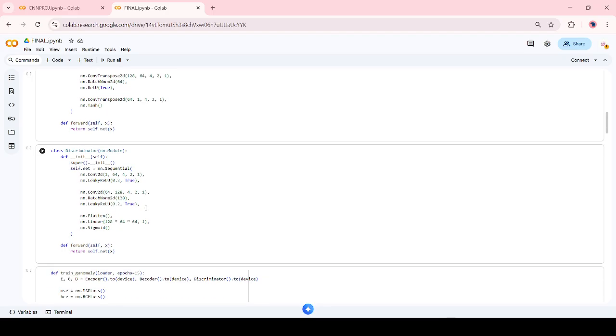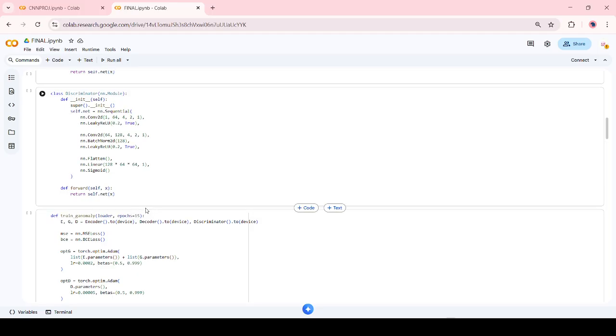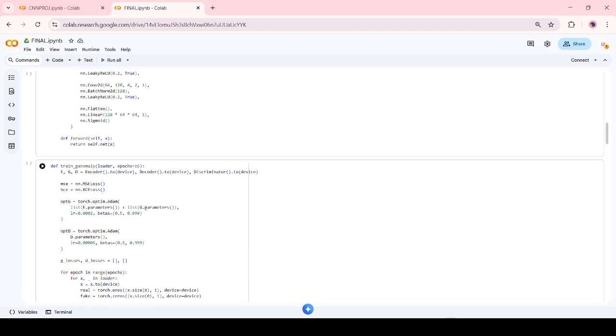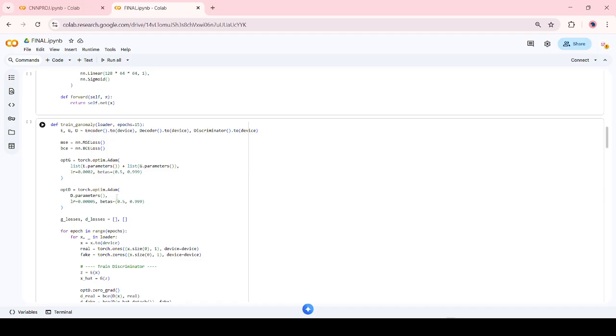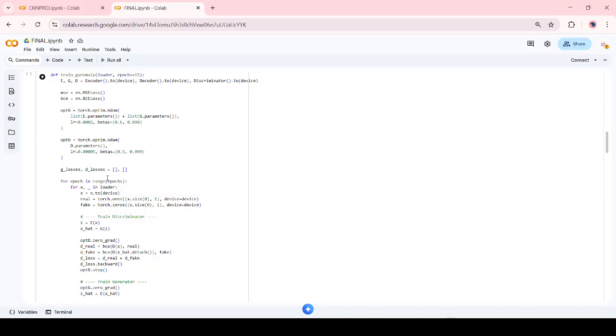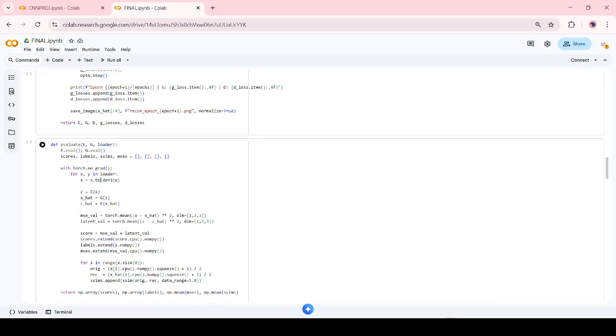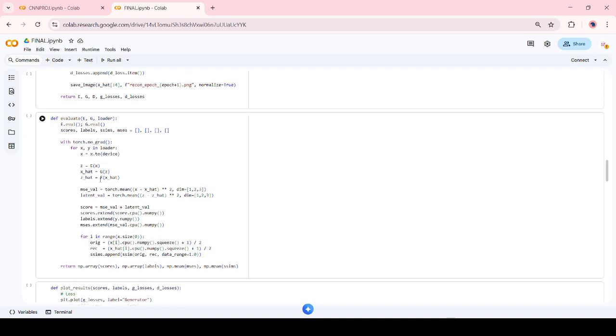And let's move on to the discriminator part. The discriminator is like a CNN-based classifier. It distinguishes between real MRI images and reconstructed images. This adversarial feedback improves reconstruction quality. For the GAN training logic, during training the discriminator learns to classify real versus fake images, and the generator tries to fool the discriminator. The encoder, generator, and discriminator are trained jointly. For the loss functions, we have used reconstruction loss, adversarial loss, and latent loss.